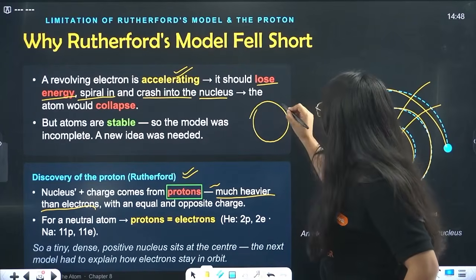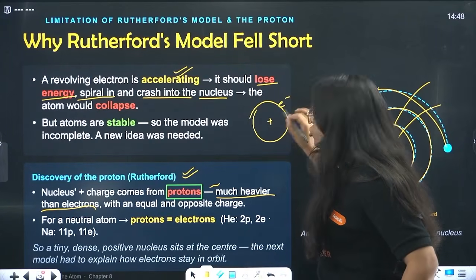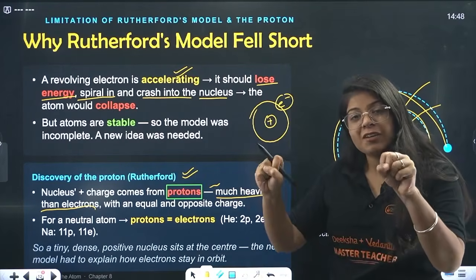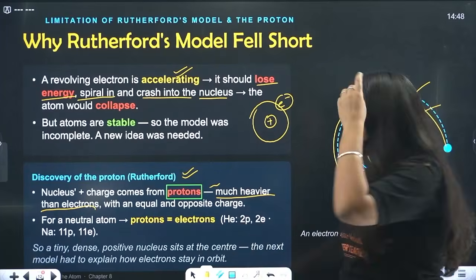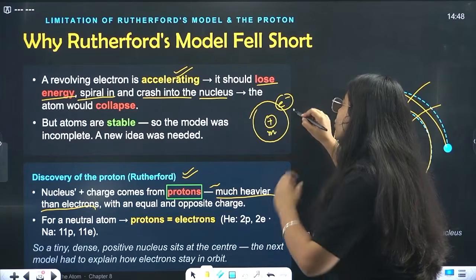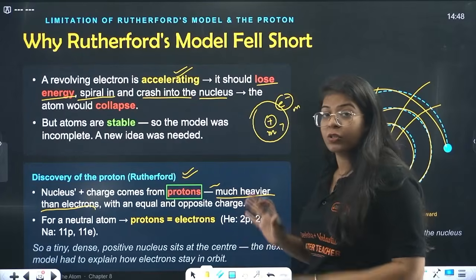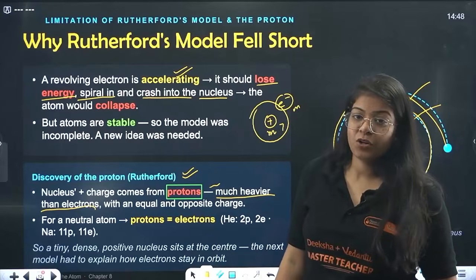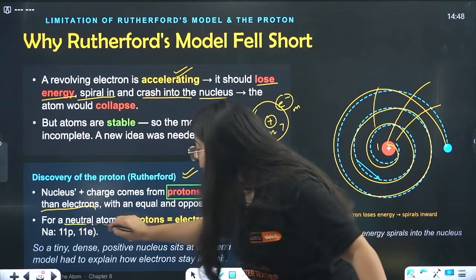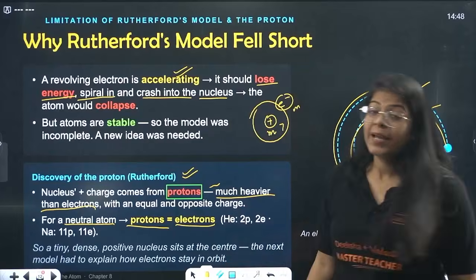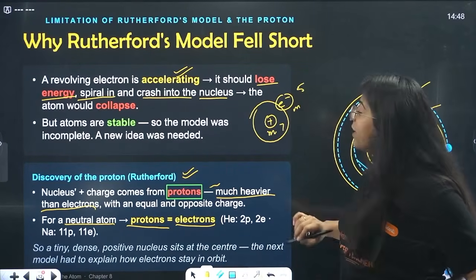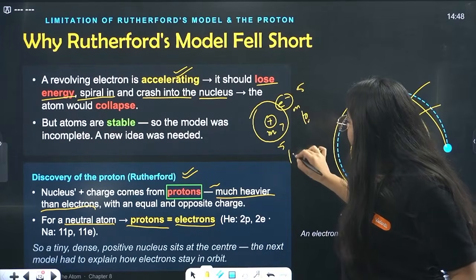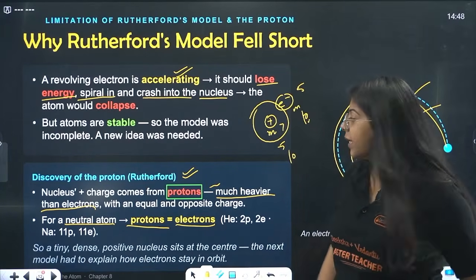Atoms have to be neutral. This atom has electrons and a positive charge. It has to be neutral. So this positive charge and this electron charge should be of the same magnitude. Positive and negative should be the same, then only it will neutralize. But the mass of a proton is much greater than the mass of electrons. So that is your proton, same charge as electron, but mass way greater. Now for a neutral atom, protons should be equal to electrons. Their charge is similar. So if I have 5 electrons, I should have 5 protons for the atom to be neutral. If I have 10 electrons, protons should also be 10 for the atom to be neutral. That's the case.